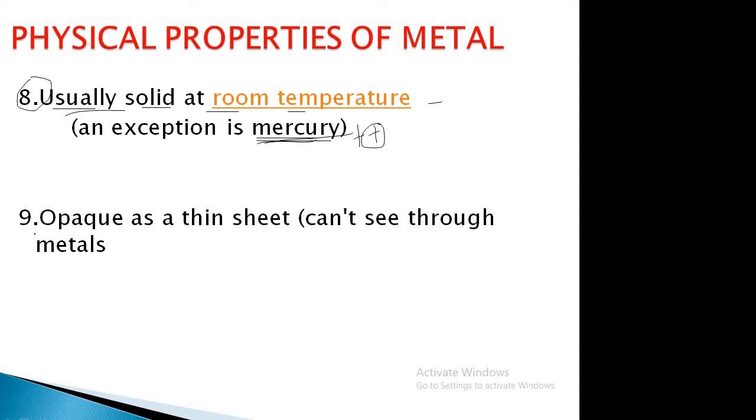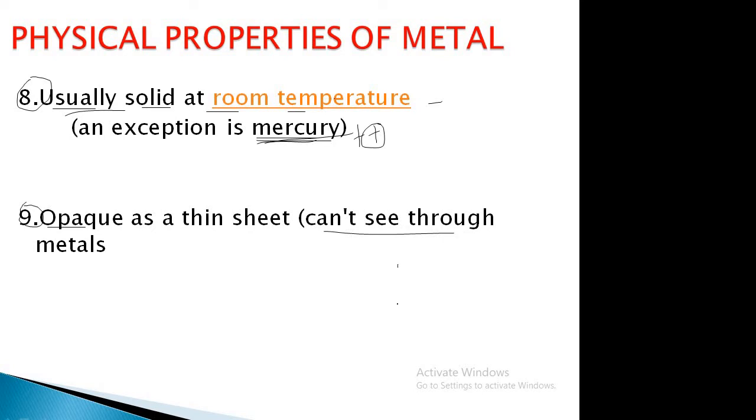Then come to the last point. Generally, what happens? The metals are opaque, as a thin sheet. Opaque means we cannot see through the metal to the other part.